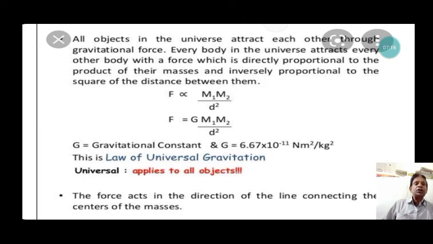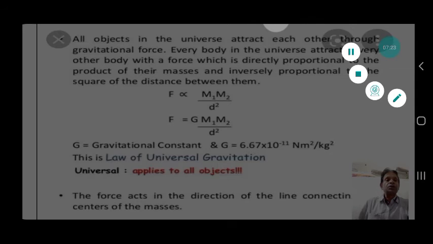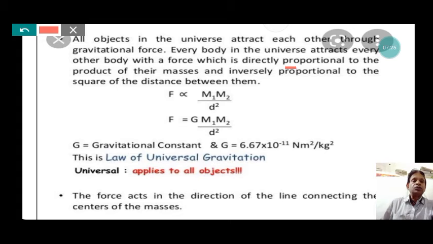Every body in the universe attracts every other body with a force which is directly proportional to the product of their masses and inversely proportional to the square of the distance between them. The mathematical expression of the universal law of gravitation is that F is directly proportional to the product of their masses and inversely proportional to the square of the distance between them.